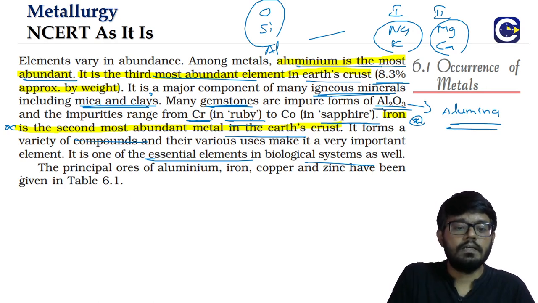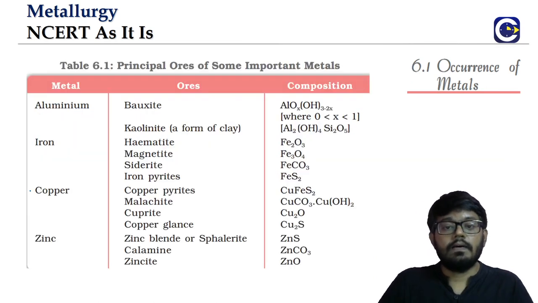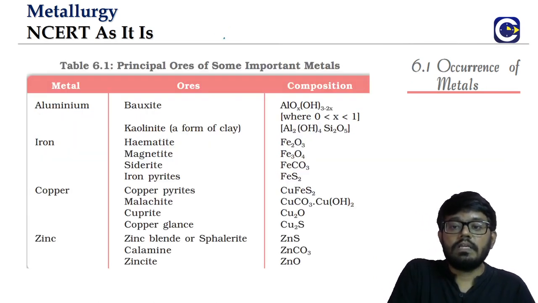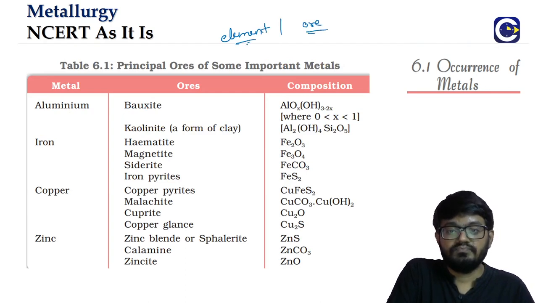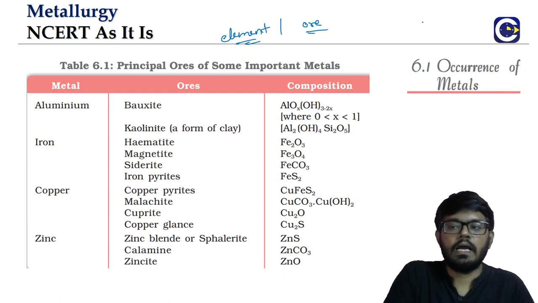So we'll see, one possible question can be that what is the element and its corresponding ore. So we'll definitely have to look at whatever is there in the NCERT. Beyond that also, we can sometimes look for some common ones, we may have lead as an example.